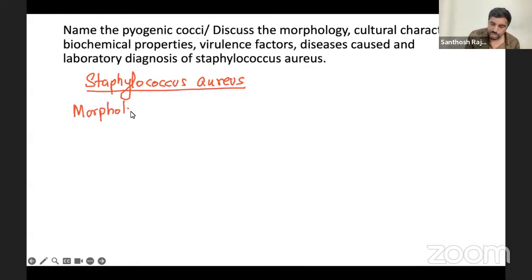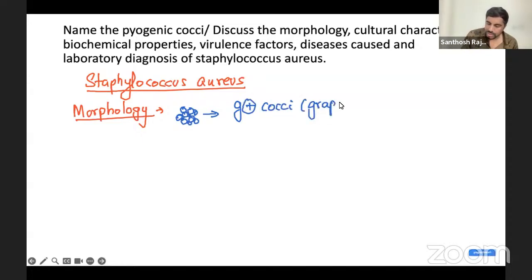When you talk about morphology, it's very, very simple. I always told you, remember staffs like grapes, no? Staffs like grapes and staffs like cat. So this is very important. Based on that, you're going to draw the picture also when you talk about Staphylococcus. You draw like this, and this is a gram-positive cocci, which is looking like a grape-like cluster. Okay, so I told you to remember like this.